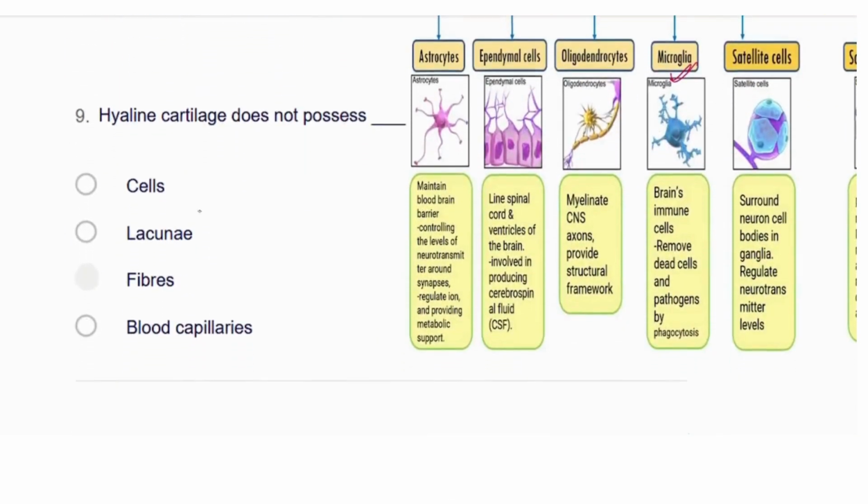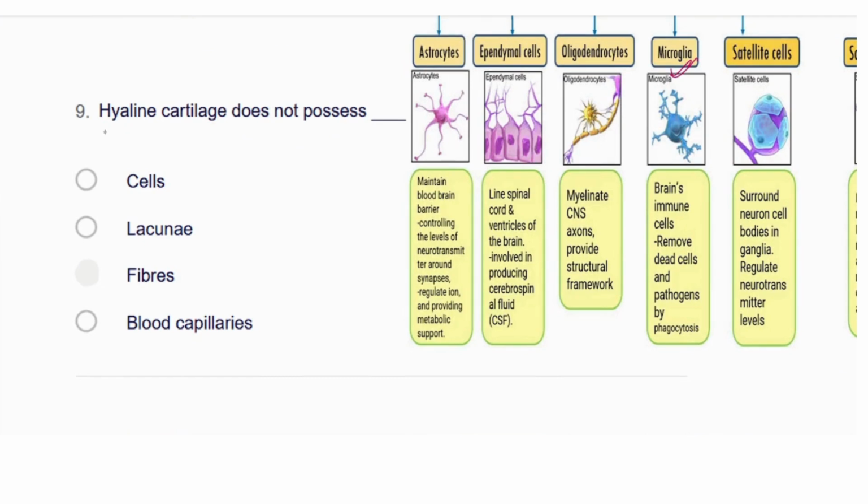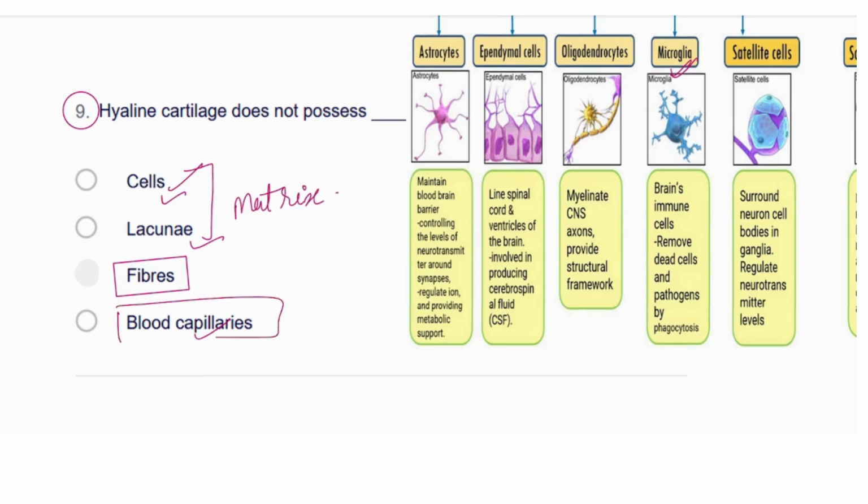Okay, next is, the hyaline cartilage does possess what? Hyaline cartilage is having the fibers. Just now we have seen this question. Okay, these cells, lacuna, blood capillary. Cells and lacuna are the matrix. Lacuna will be the matrix of the bone and the cartilage. Cells are the osteocytes, and blood capillaries you know already. So we will go with the third option only.